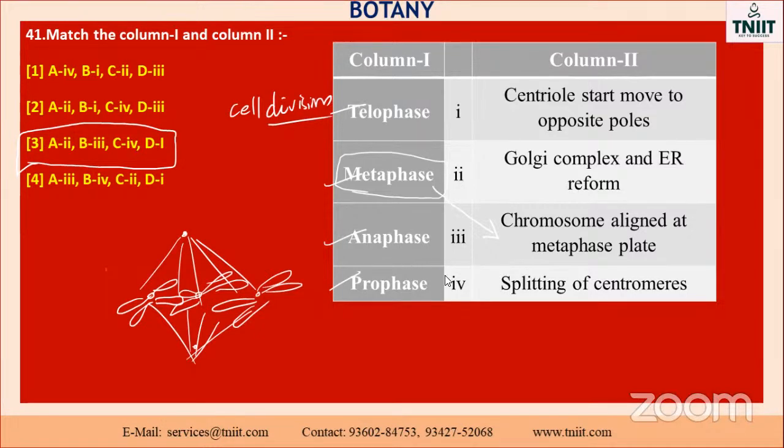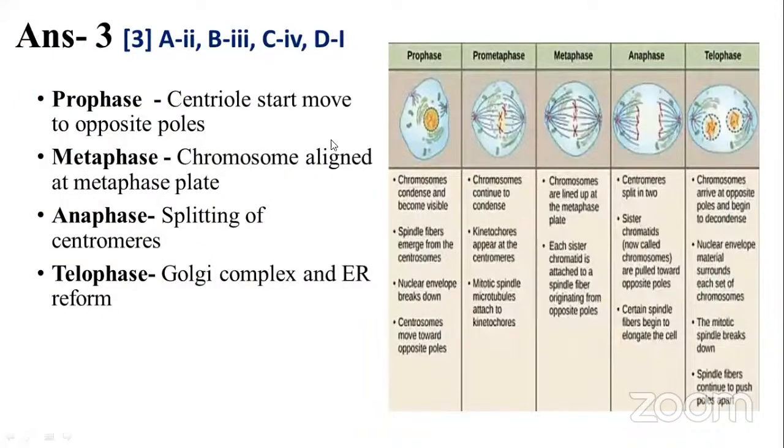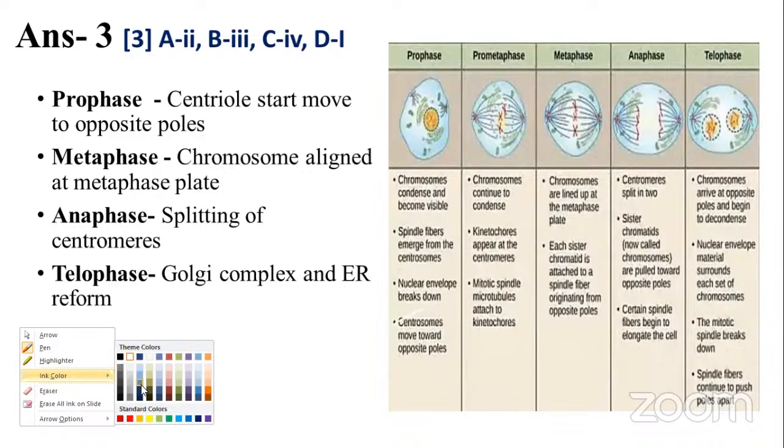See the next one, you will get the idea. Already we discussed this part. Prophase: the centrioles start moving to the opposite poles. This is called the prophase stage. The centrosomes move towards the opposite poles. This is given in the form of critical thinking and applicable questions. You already know the answer, but you have to recollect all those things, and then only you will get the options. This is the important point.